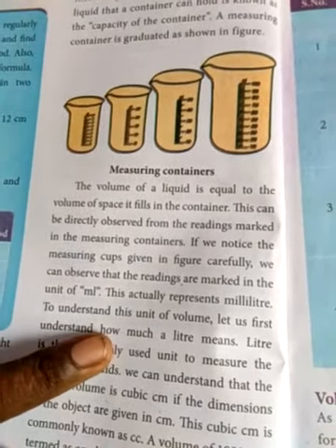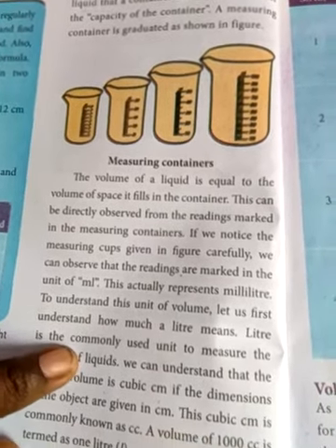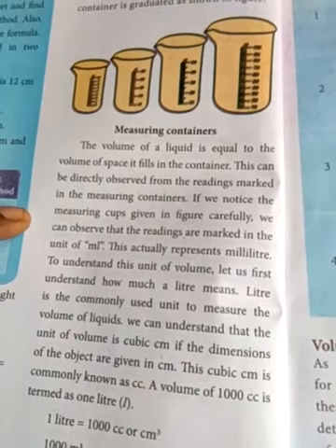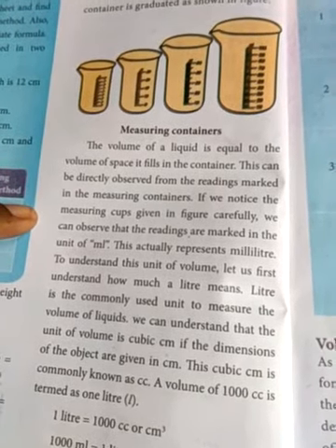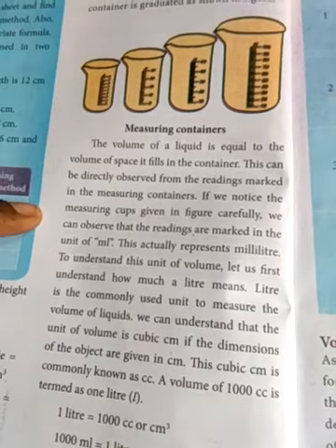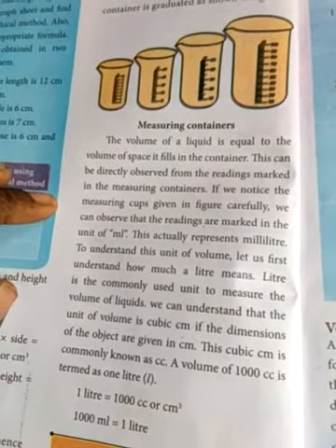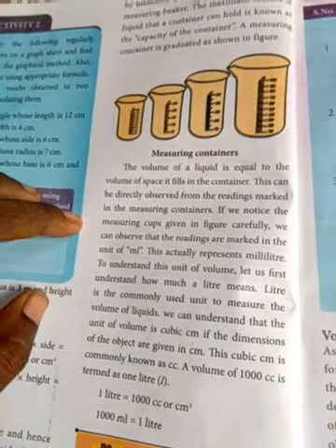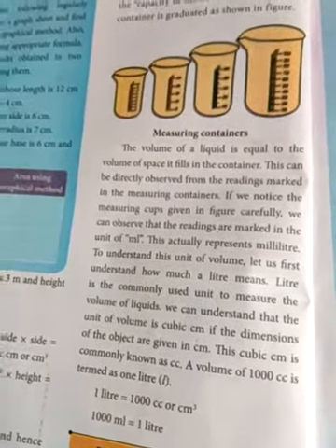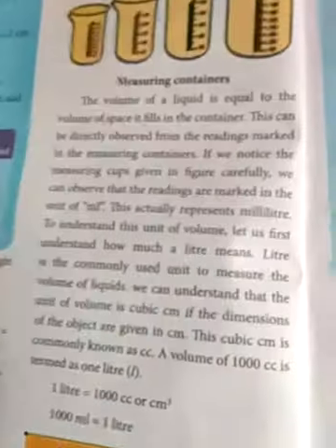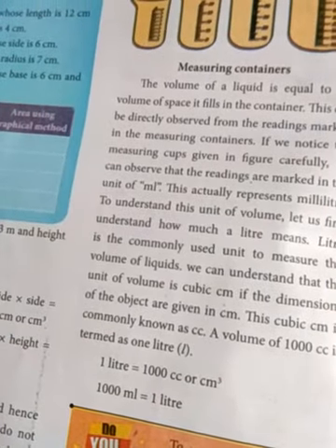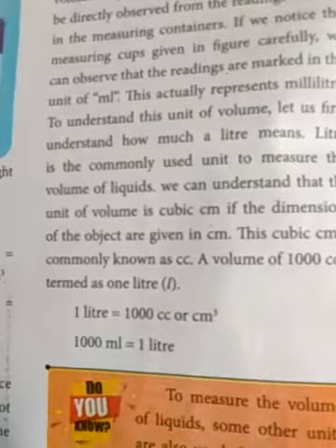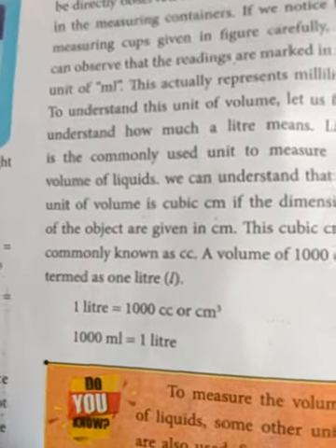So let us understand how much a liter means. The liter is the commonly used unit to measure the volume of liquids. The unit of volume is the cubic centimeter. If the dimensions of the object are given in centimeters, the cubic centimeter is commonly known as cc. Volume of 1000 cc is termed 1 liter. That 1 liter is equivalent to 1000 cc or centimeter cube. 1000 ml is equivalent to 1 liter.